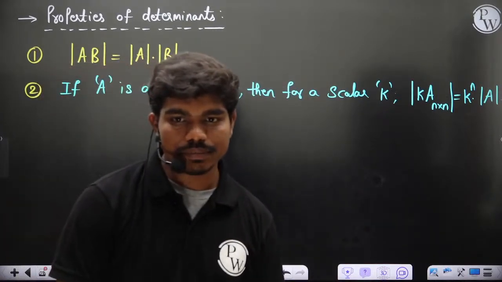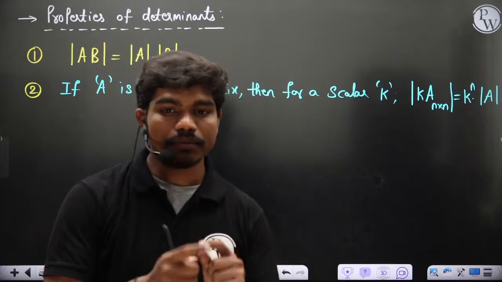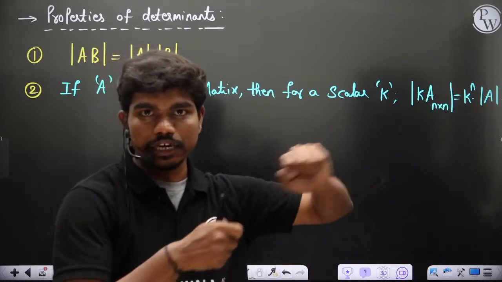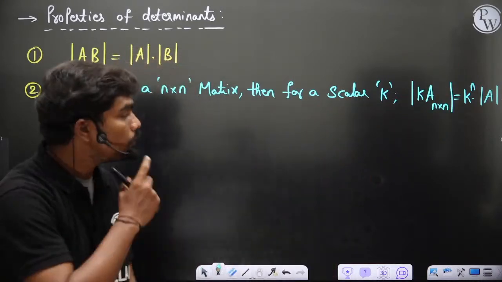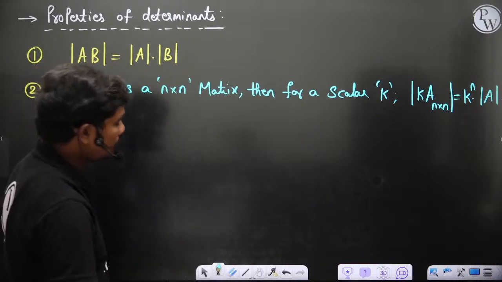The change can be either stretching or decreasing. Clear? So this is k power n into det A.